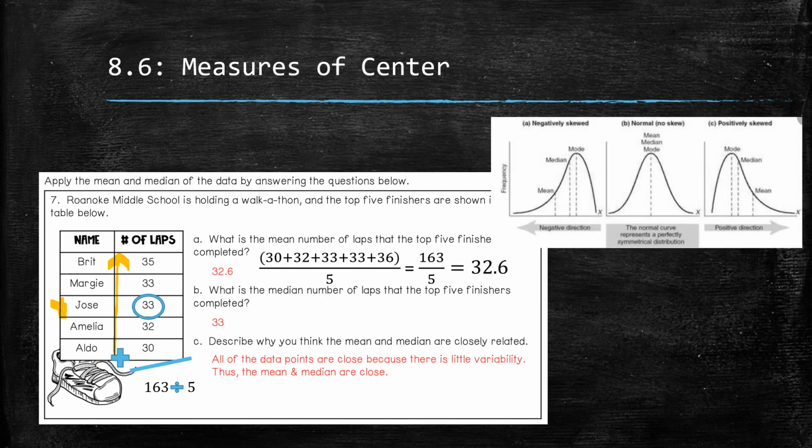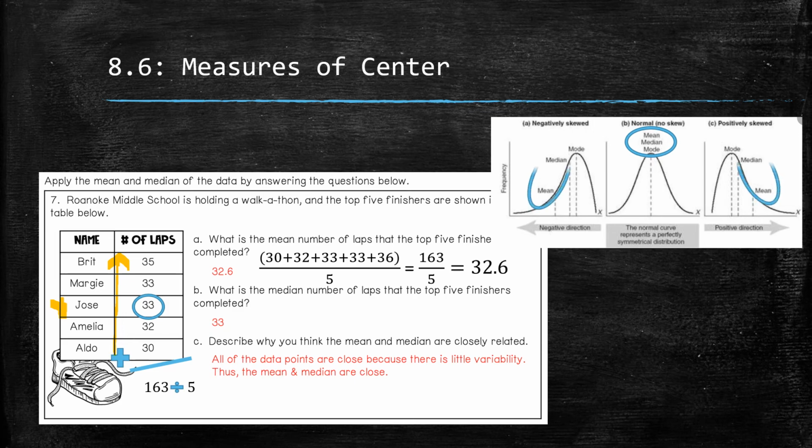Think back to lesson 2 when we talked about distribution. When you're looking at a graph, when we have something that's normally distributed and symmetric, the mean, median, and mode are going to be that same number, or very close to being that same number.